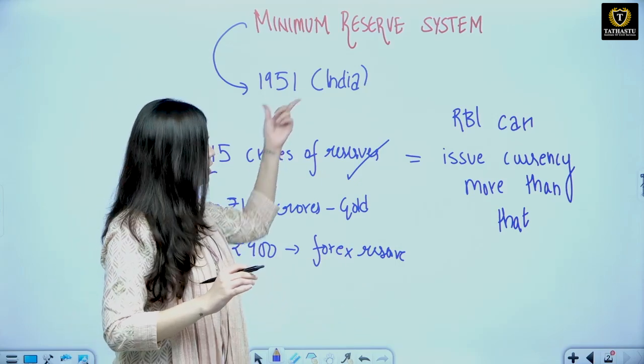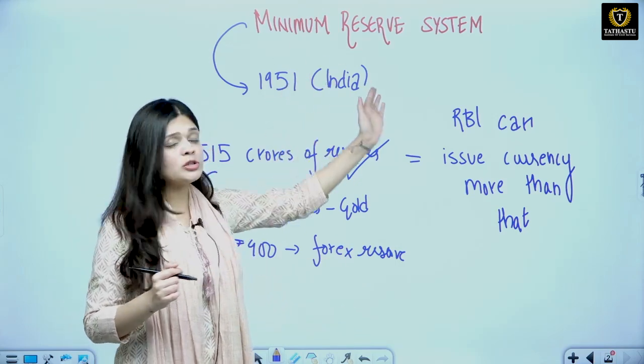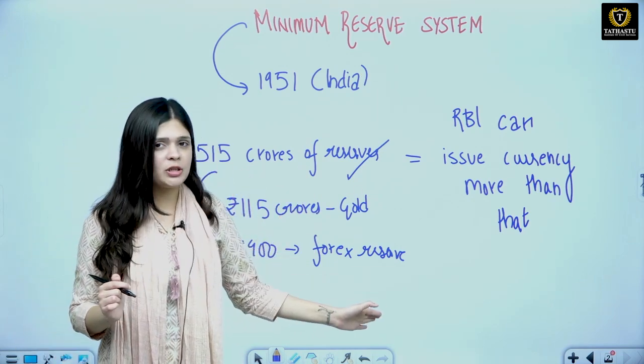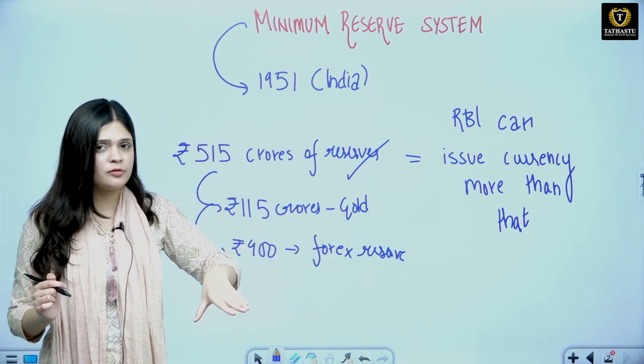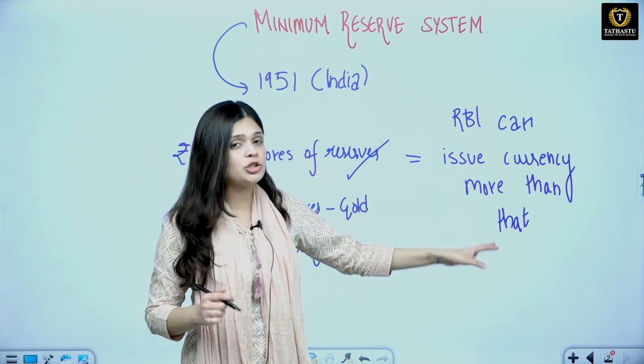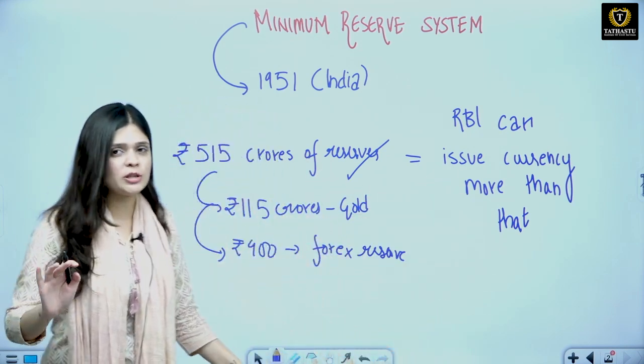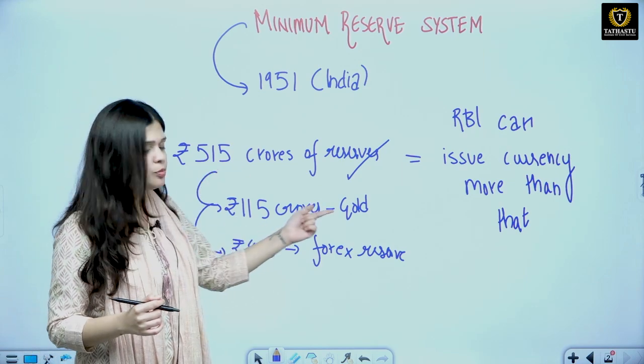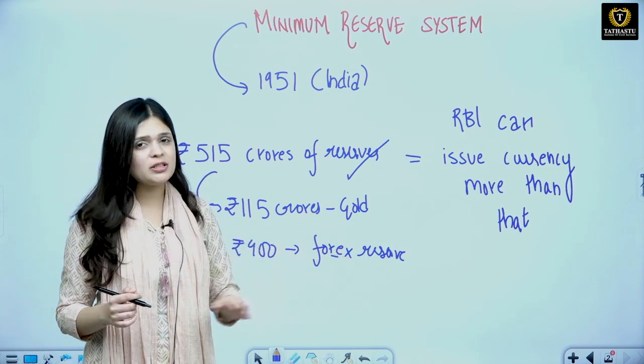Okay, then in 1951 India adopted the minimum reserve system, in which it was said that 515 crores of reserves you must have. If you have that minimum amount of reserves with you, with RBI, then the RBI can issue any amount of currency in the economy as per the need. Now out of this 515 crores, 115 crores should be gold and others should be forex reserve.